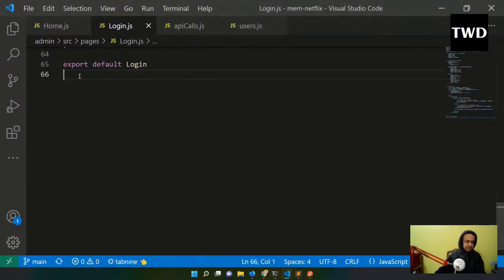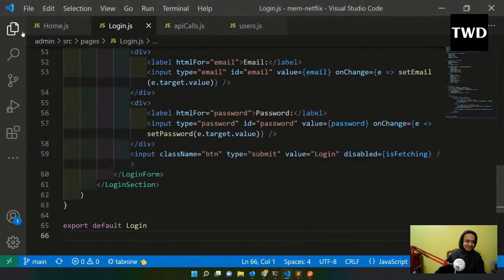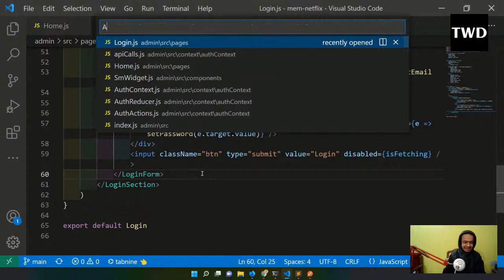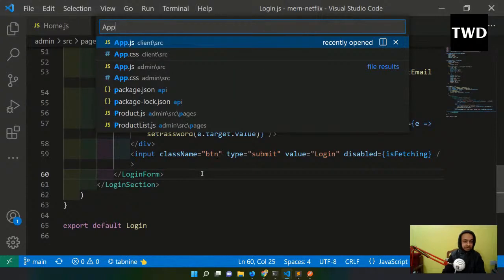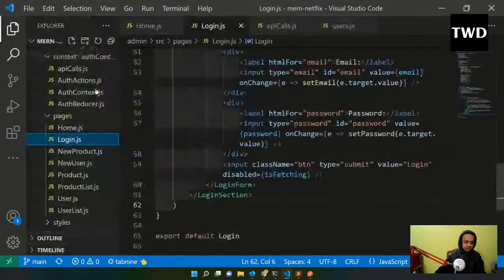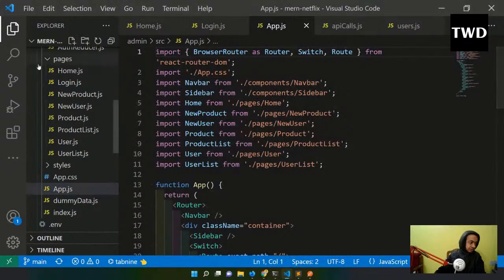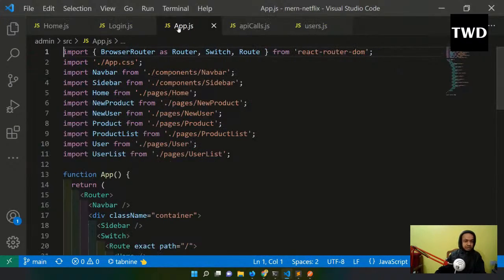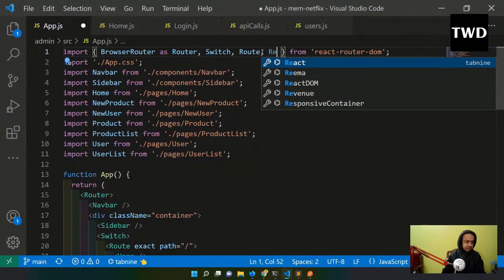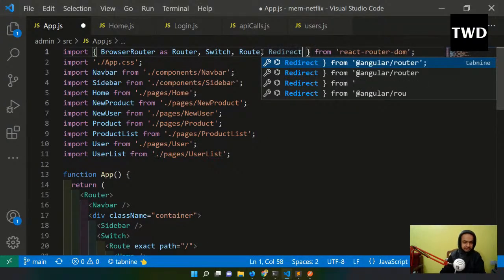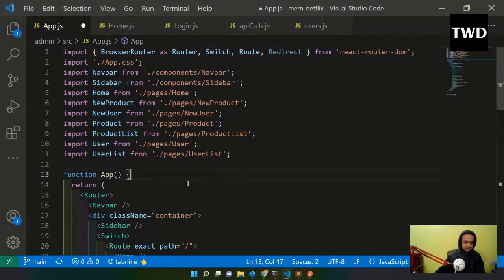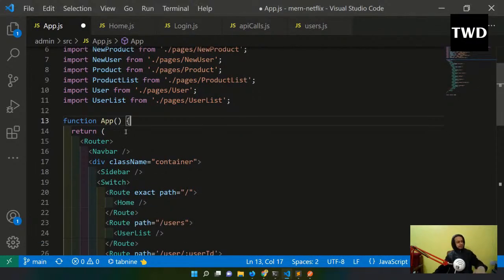But this thing I have to put it somewhere. Login. I'll go to Ctrl+E, app.js, but I don't want to go, let me go from here because two or three app.js will be there. So app.js for the admin only I need to go. For that let me have it at the start. So first thing is that I will have a redirect. So this is how we consume the context. So we have seen how to provide the context. Now we'll see how to consume the context.